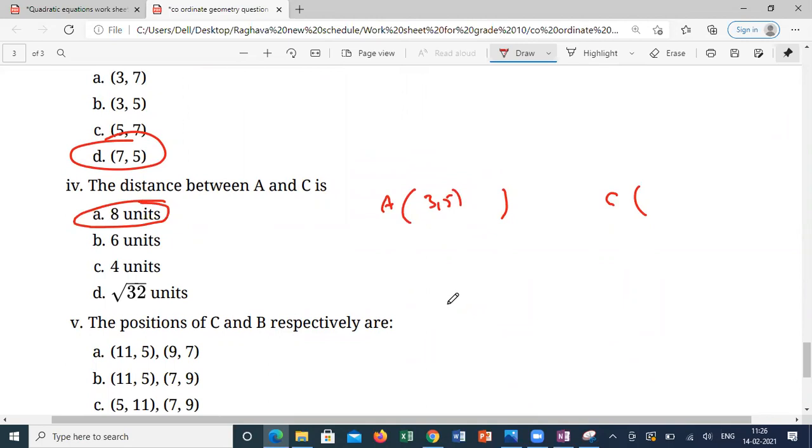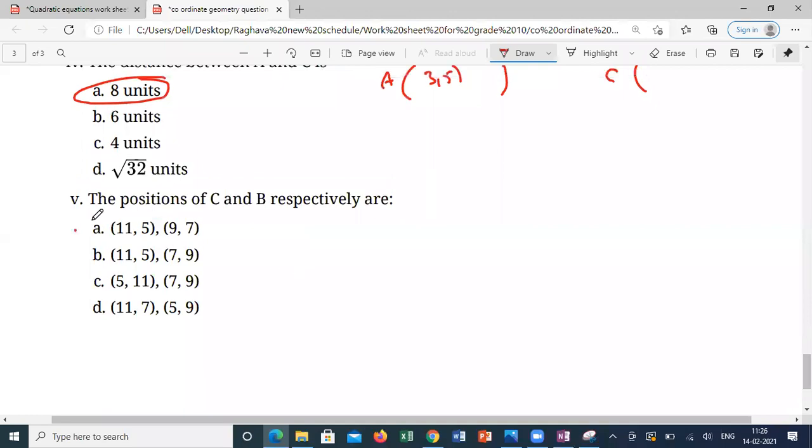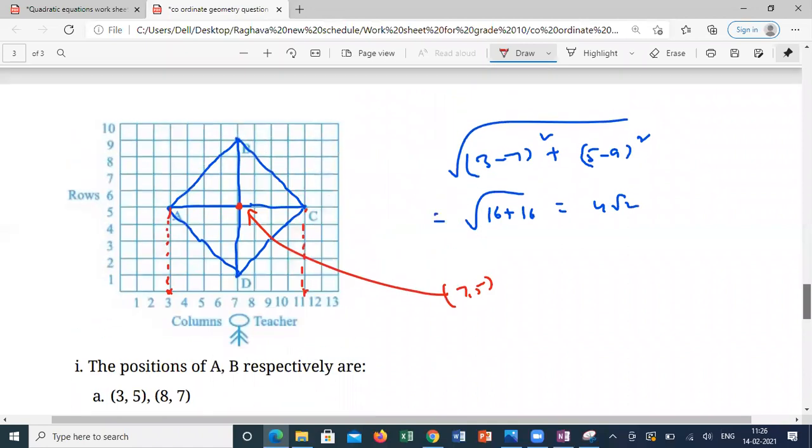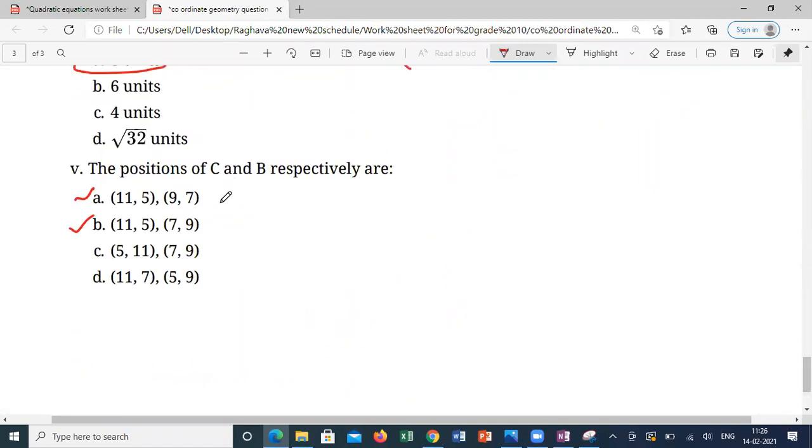Positions of C and B: C is 11, 5, and B is 7, 9, which we already know from the first question. So the answer is B here. This is how we can do this question. Is it clear?